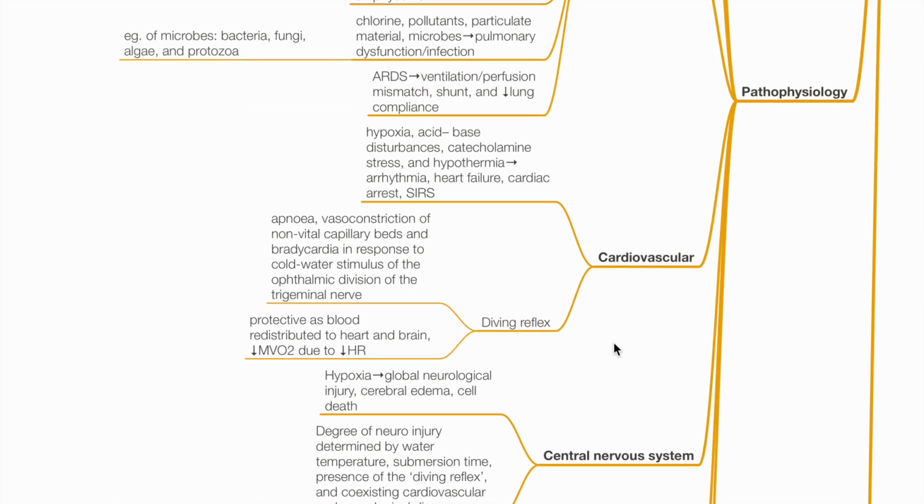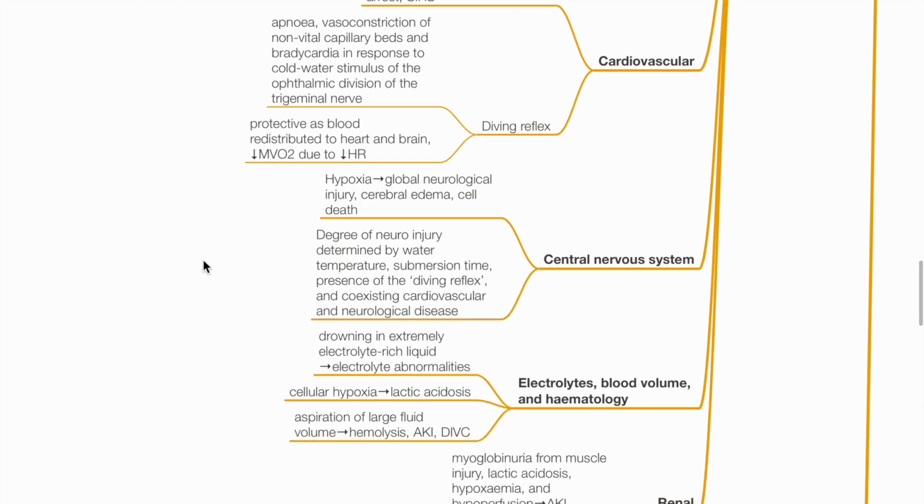Cardiovascular effects. Hypoxia, acid-base disturbances, catecholamine surge, and hypothermia lead to arrhythmia, heart failure, cardiac arrest, and SIRS. The diving reflex occurs when apnea, vasoconstriction of non-vital capillary beds, and bradycardia occur in response to cold water stimulus of the ophthalmic division of the trigeminal nerve. It is protective as blood is redistributed to the heart and brain, and there is reduced myocardial oxygen consumption due to bradycardia.